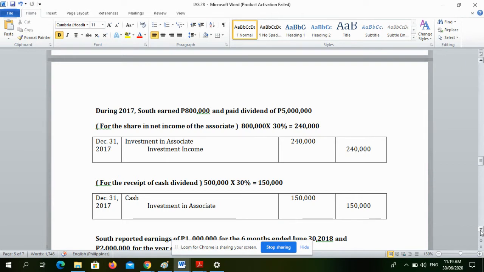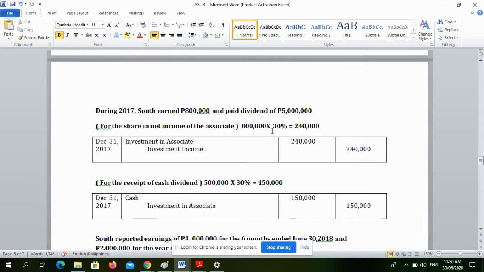During 2017, South earned 800,000 pesos and paid dividends of 500,000 pesos. So during 2017, we will recognize a share in net income. So ang ginawa natin, 800,000 pesos times 30%.